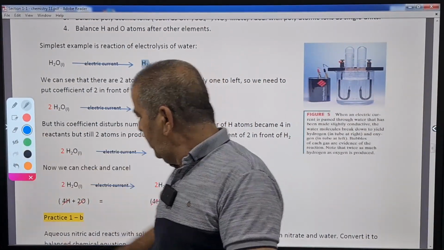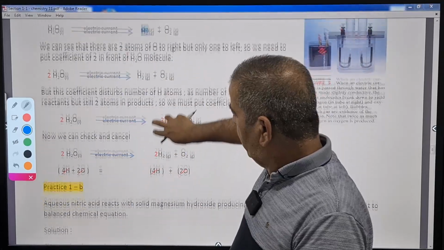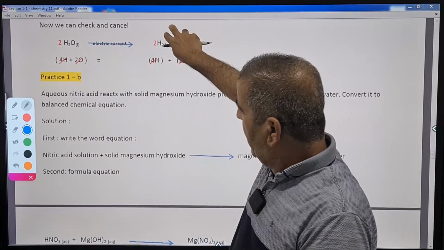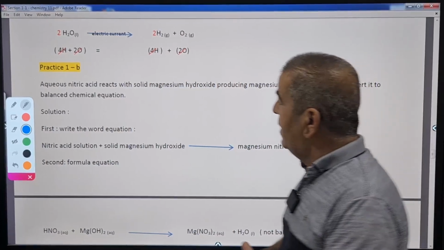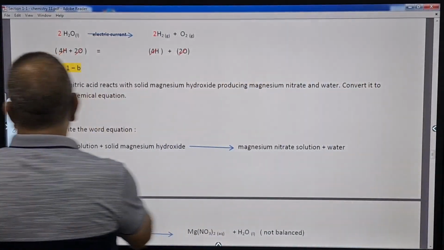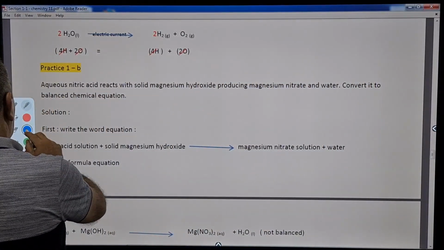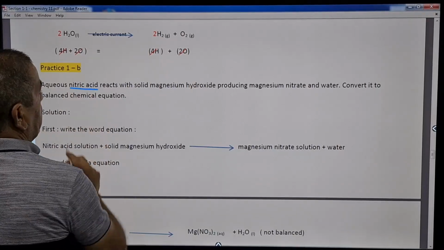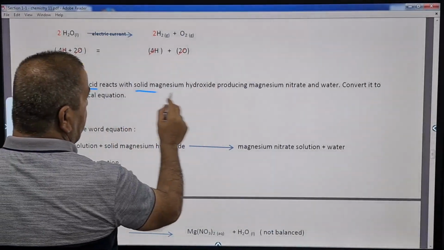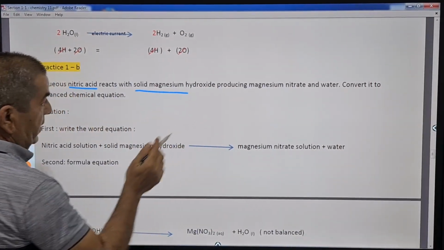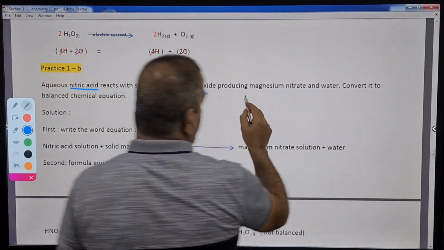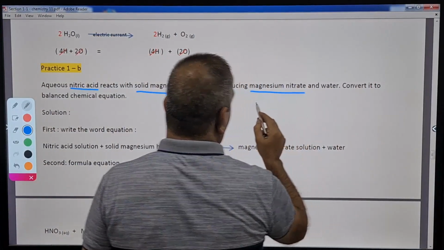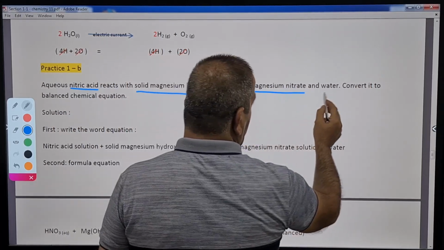Let's move forward and see a practice from your book. We have practice 1B: aqueous nitric acid reacts with solid magnesium hydroxide, producing magnesium nitrate and water.